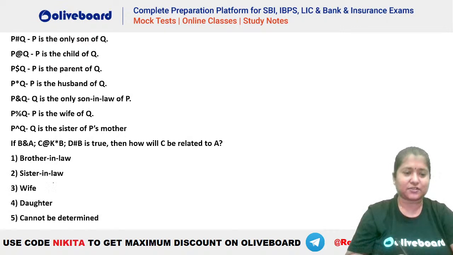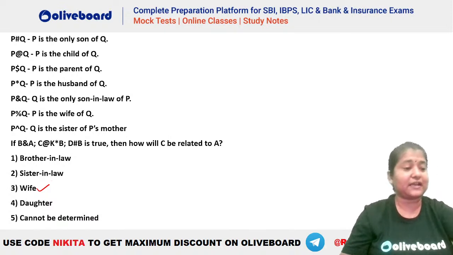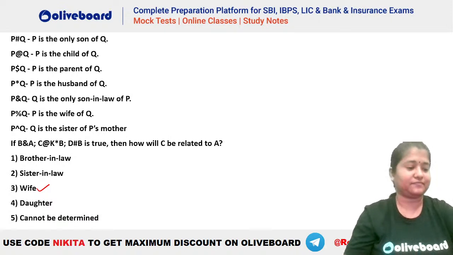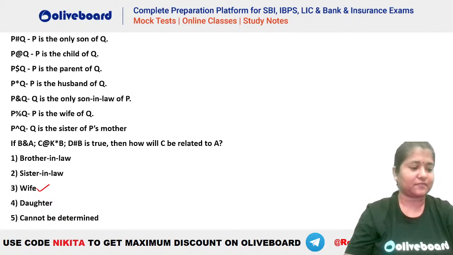Okay, Naveen says it has to be wife. So C will be the wife of A. Okay, let's see anyone else. Okay, Sapna is also getting wife. Naveen wife. Nagaveni wife. Okay. Chalo, everybody's getting wife here as the answer. Okay, chalo, let's check, right? Let's see whether wife is the right answer here or not.